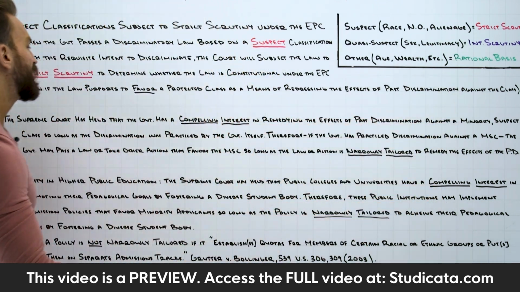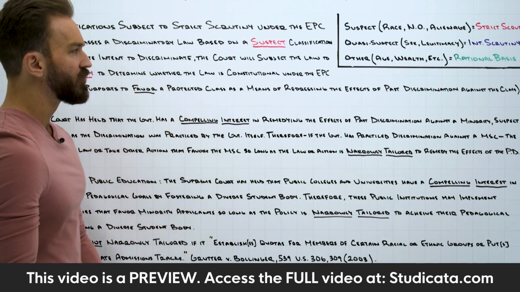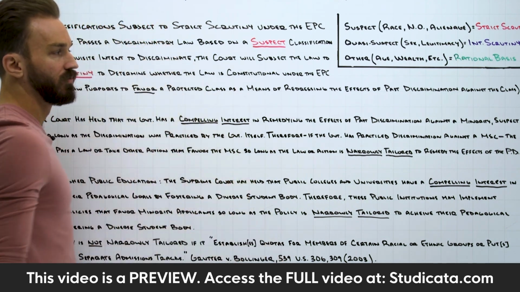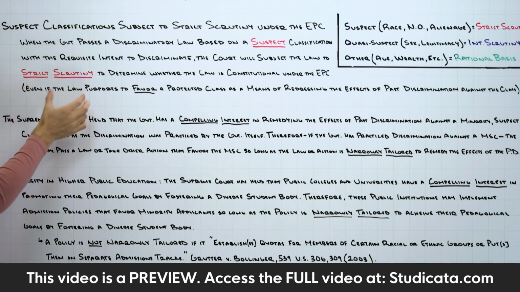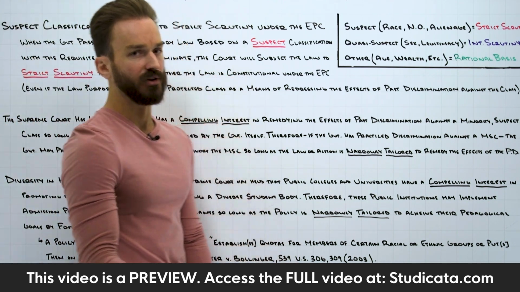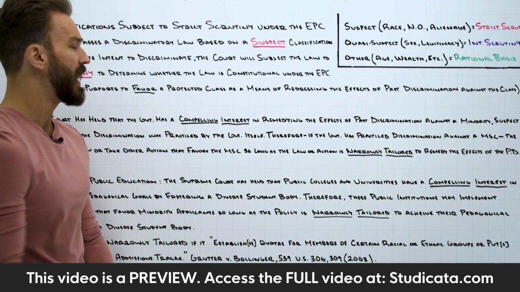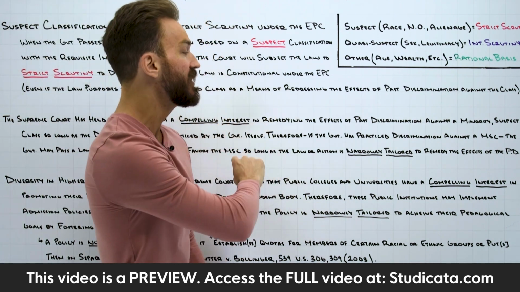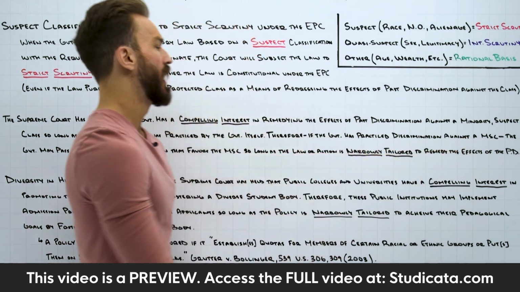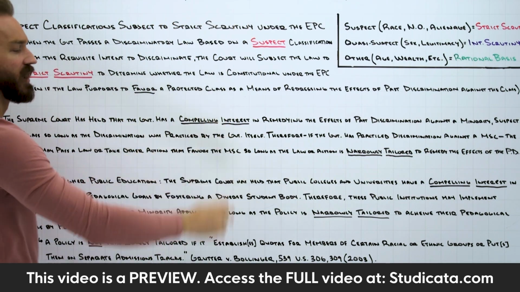Okay, so it's obvious here we have a law that purports to favor a protected class, but it's still discriminatory on the basis of race. The court has to apply strict scrutiny to determine whether the law is constitutional under the Equal Protection Clause. So the court applies strict scrutiny. Remember though, the Supreme Court has held that the government has a compelling interest in remedying the effects of past discrimination against a minority suspect class, so long as the discrimination was practiced by the government itself.